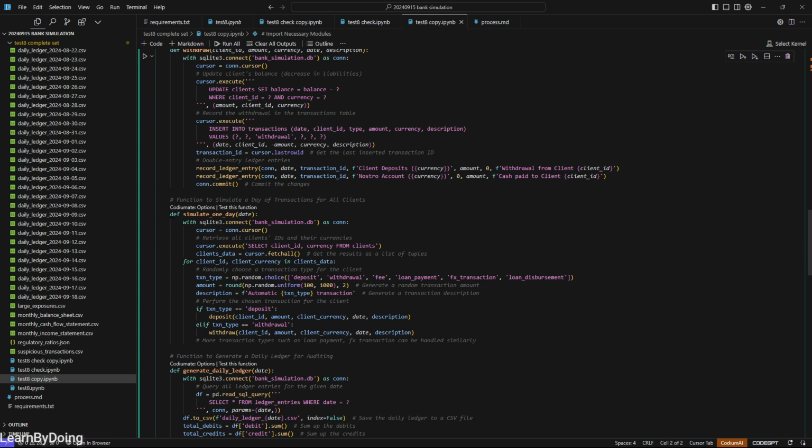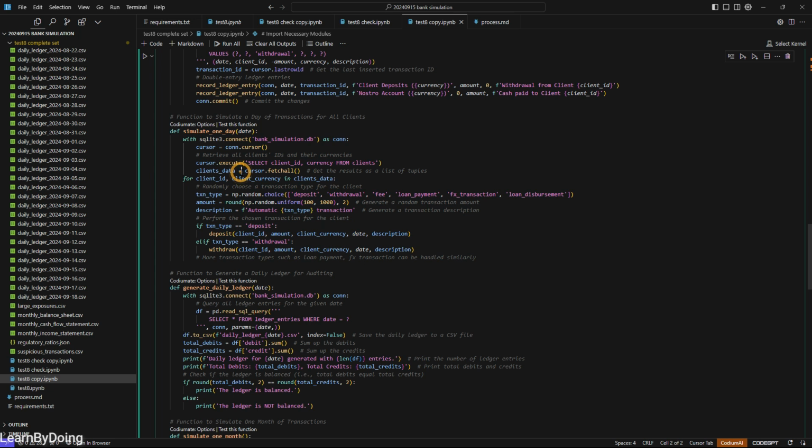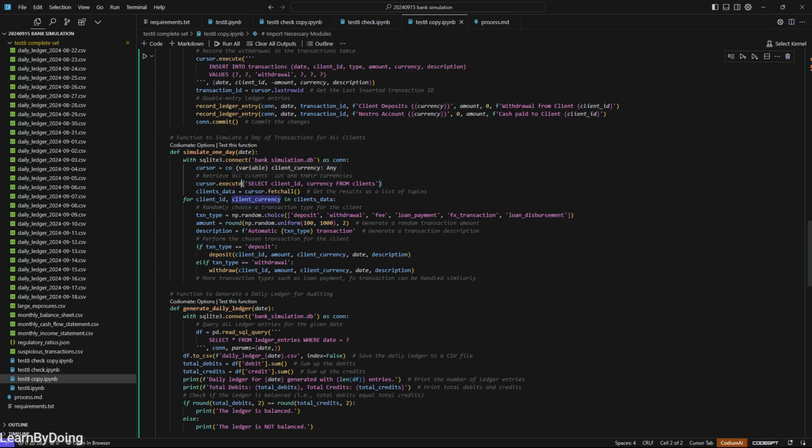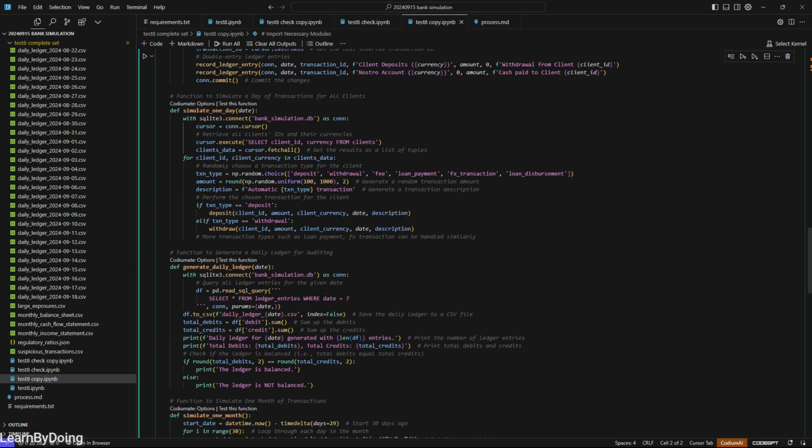And here, we simulate a 1 day operation. So I have a simulate 1 day function and also a generate daily ledger function. In this function, you can see it actually retrieves the client's ID and the currency, gets these results, and generates a random choice of different transactions with a random number and gives a feedback of this transaction. And for the booking side, generate daily ledger is actually to assign the accounting information to this transaction.